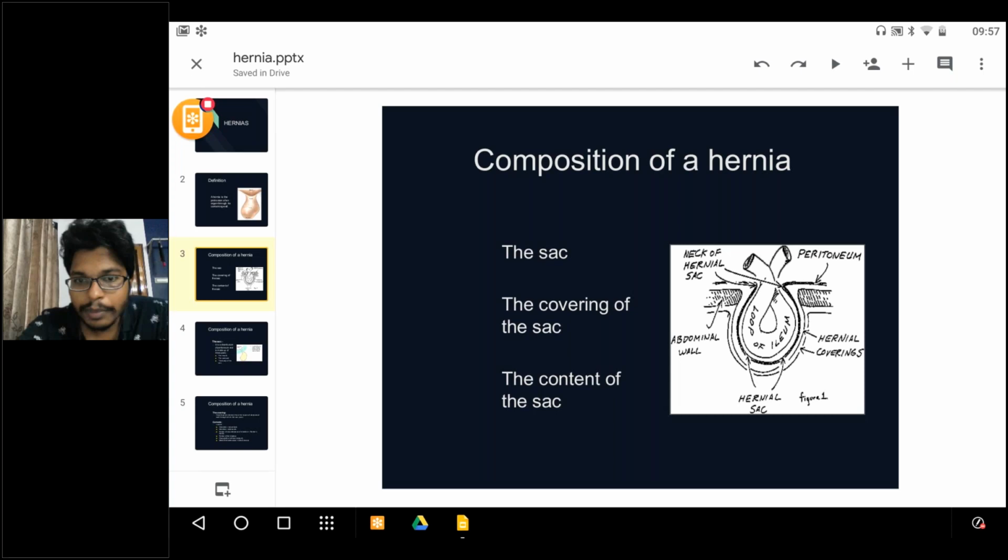What are the compositions of hernia? The sac, the covering of the sac, and the content of the sac. You have to know something regarding this.